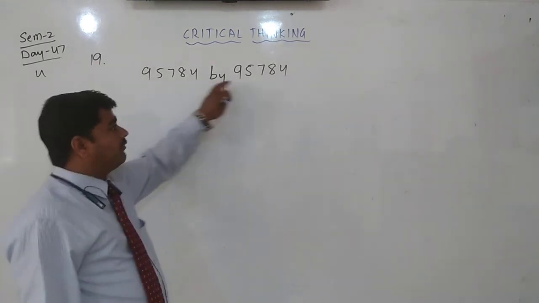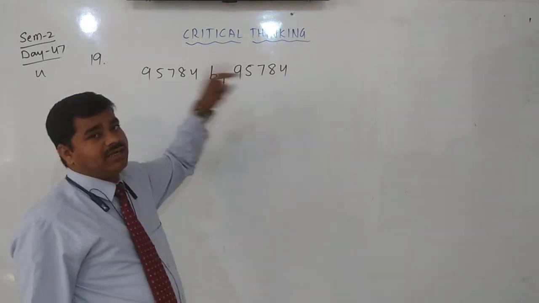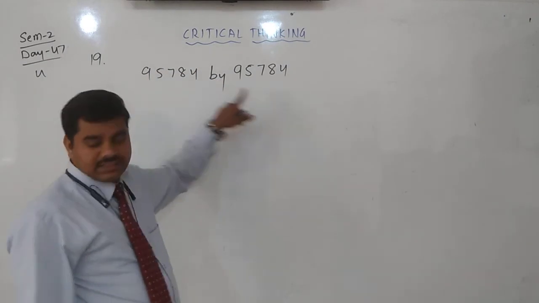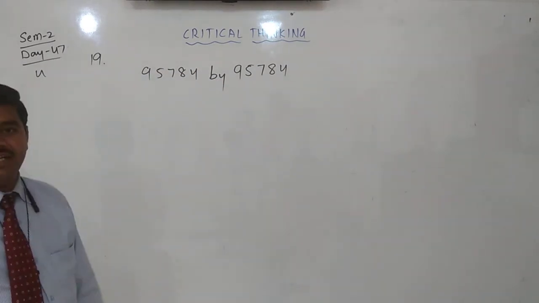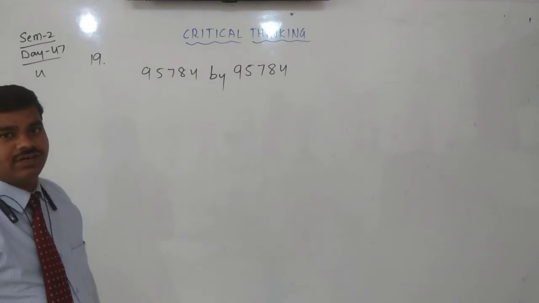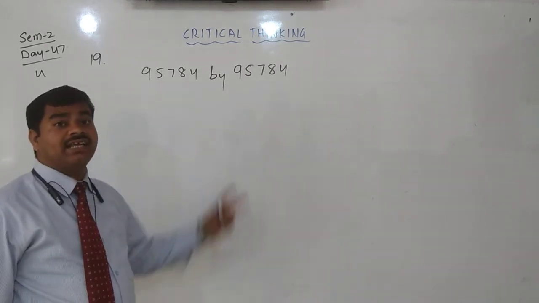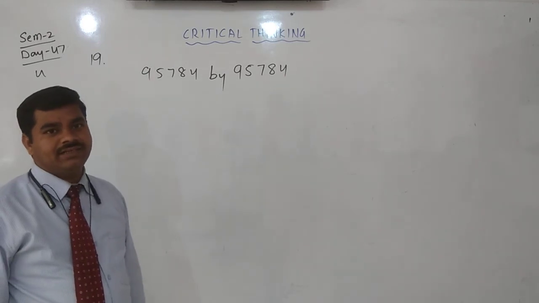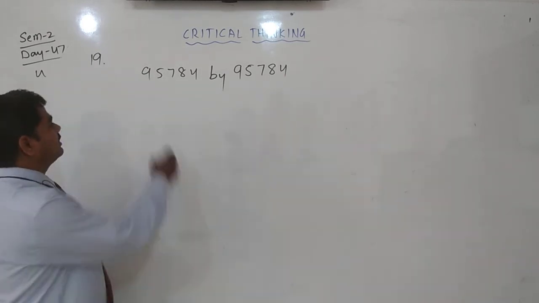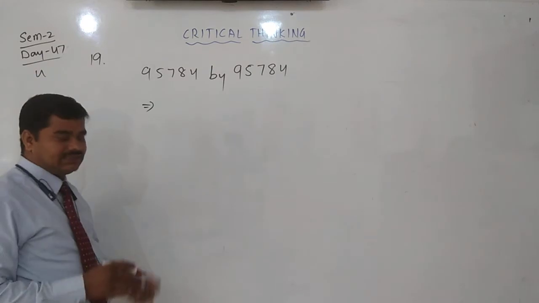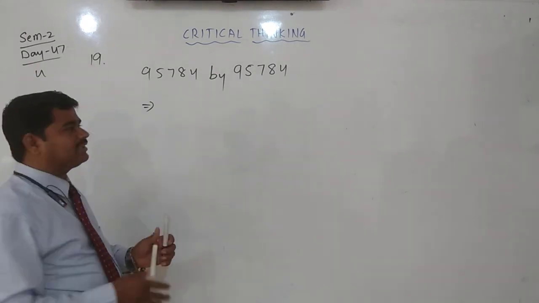Mentally, it is very easy to calculate. Do you agree? Yes, we agree. We can calculate mentally.